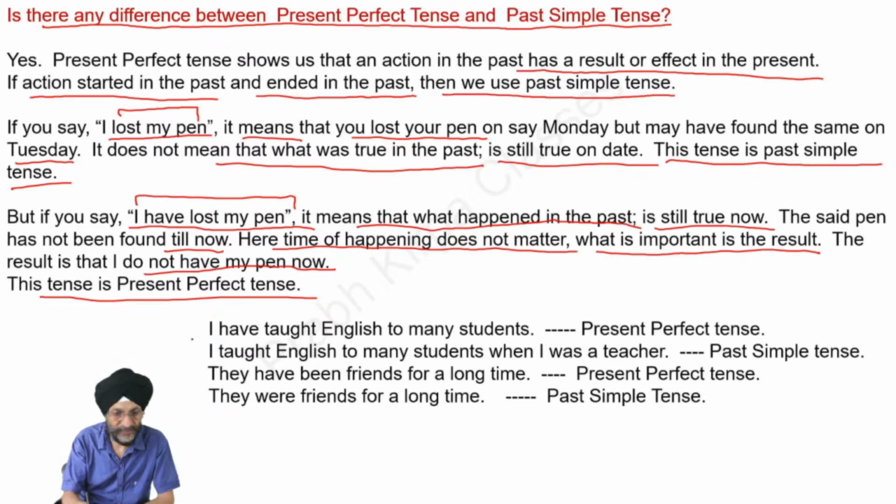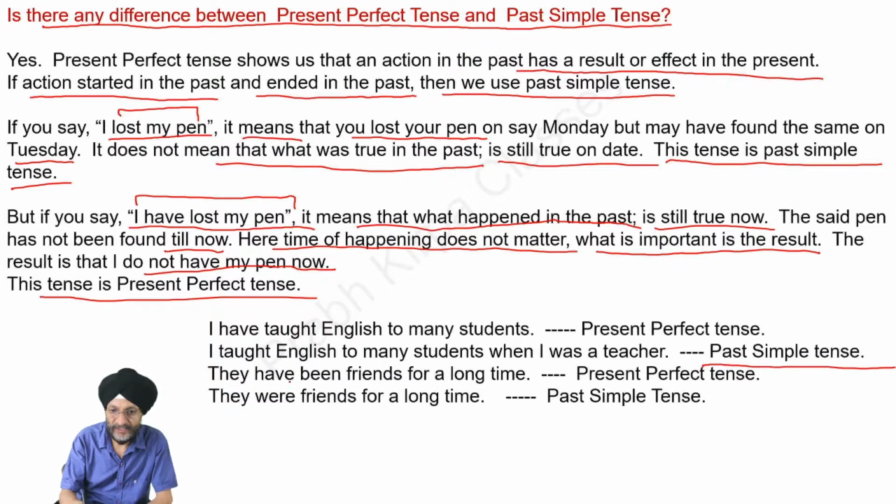Now, there are certain more examples. I have taught English to many students. This is the present perfect tense. Next, I taught English to many students when I was a teacher. Here the condition is that when I was a teacher in the past, I taught many students. This is past simple tense.